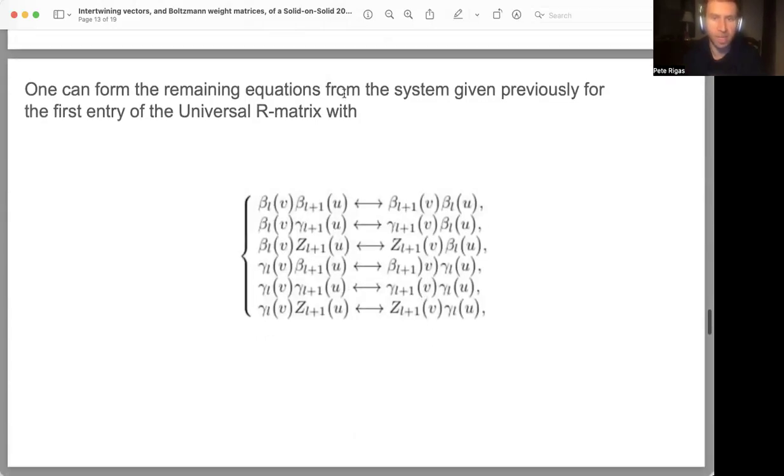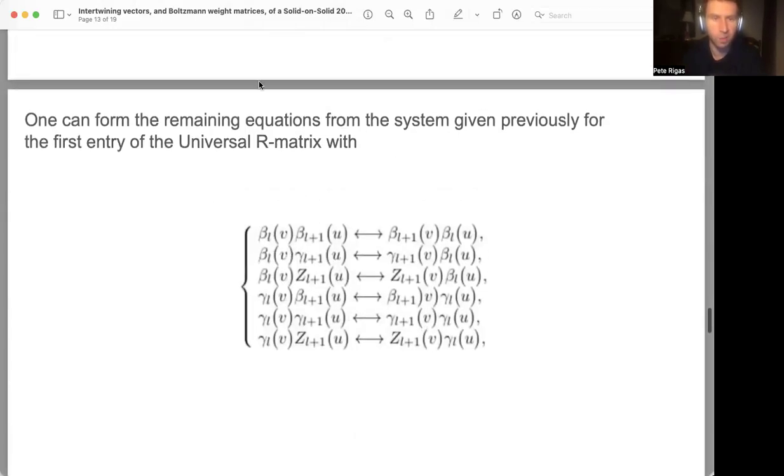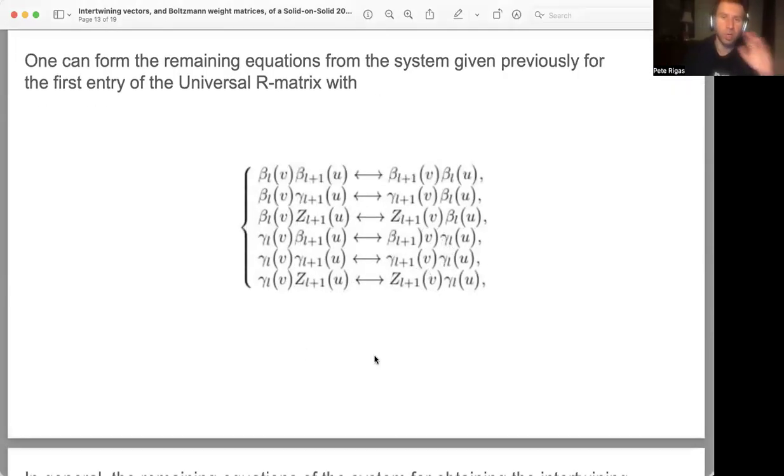And one can form the remaining equations for the system given previously for the first entry of the universal R matrix with some of these relations, in which pretty much what we want to think of is that we're taking some product of components of the intertwining vectors beta sub L and beta sub L plus 1, and we have V and U. And as one aspect of the intertwining relation, we can either switch, as I had alluded to, the order in which the spectral parameters for the vertex model are applied, or even we can look to be able to reverse even the beta sub L plus 1 and the beta sub L, which is pretty much almost having the same type of effect.